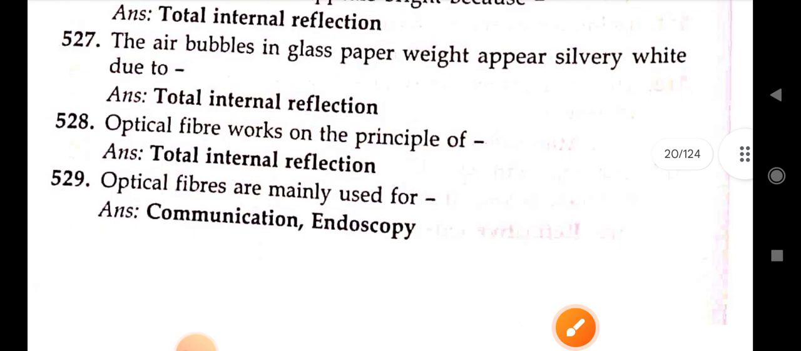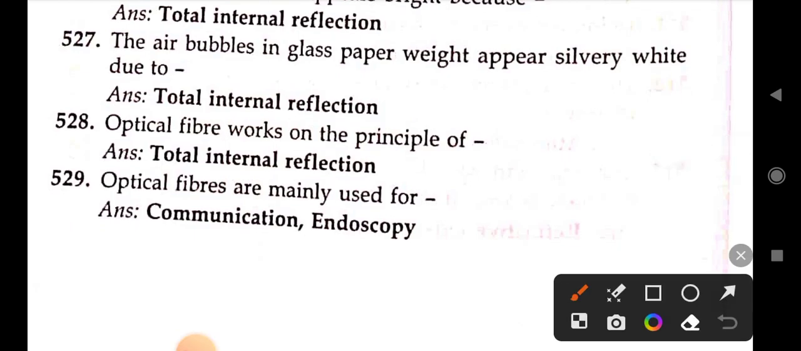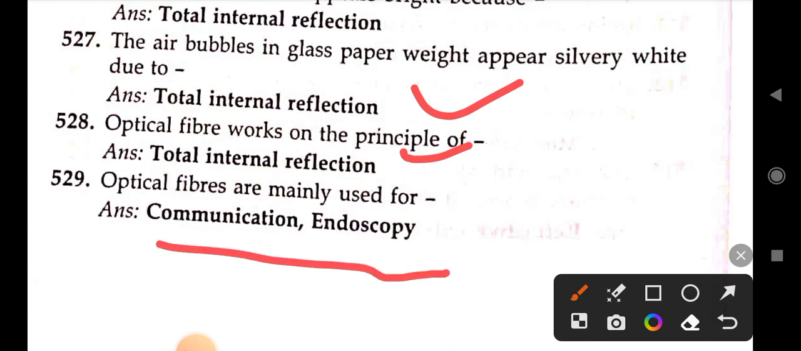Next, air bubbles in glass appear silver white due to total internal reflection. Optical fibers work on the principle of total internal reflection. Optical fibers are mainly used for communication and endoscopy.